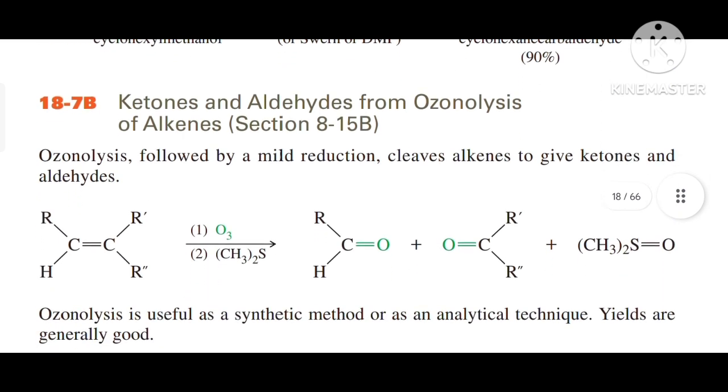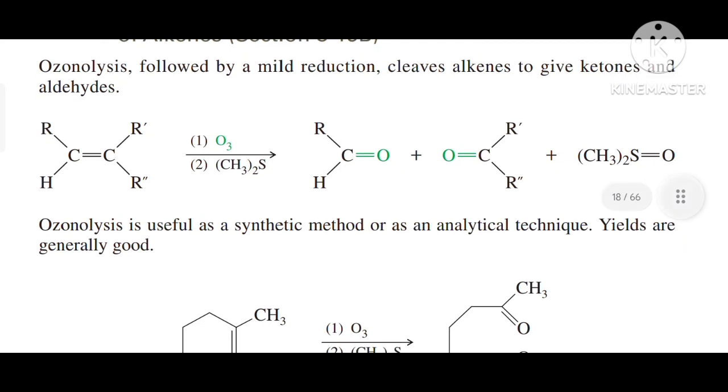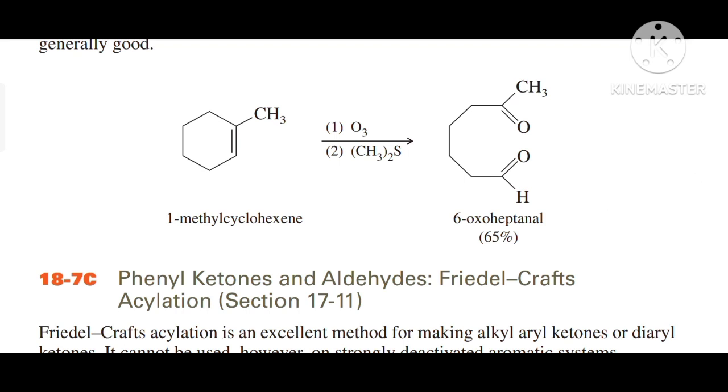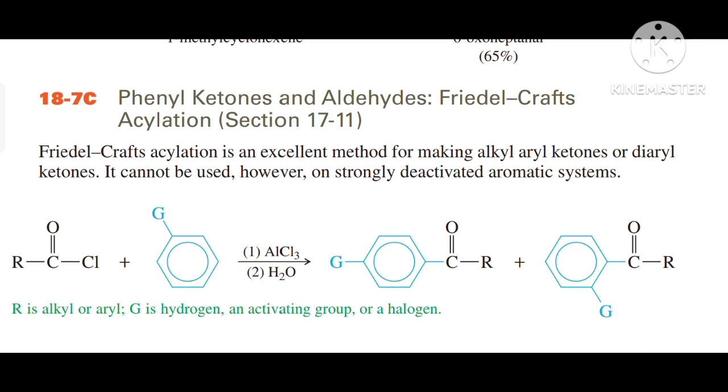Next topic is ketones and aldehydes from ozonolysis of alkene. Ozonolysis followed by mild reduction cleaves alkene to give ketones and aldehydes. Ozonolysis is useful as a synthetic method or as an analytical technique. Yields are generally good. There is an example given over here, that is 1-methylcyclohexene. When we do ozonolysis of this alkene, it gives 6-oxoheptanal with 65% yield.